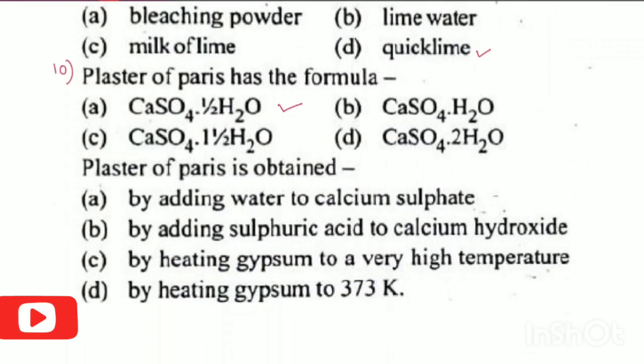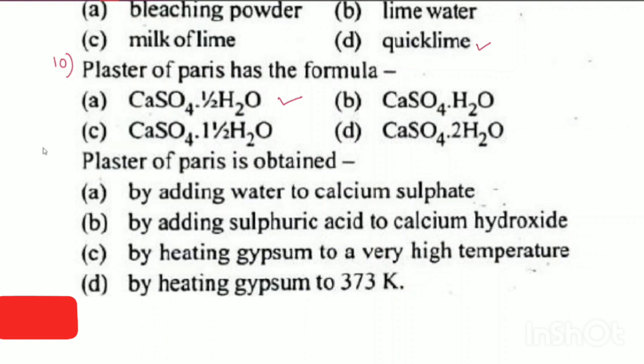We have the next question, number 11. Plaster of Paris is obtained by adding water to calcium sulfate, by adding sulfuric acid to calcium hydroxide, by heating gypsum to a very high temperature, or by heating gypsum to 373 Kelvin. Plaster of Paris is obtained by heating gypsum to 373 Kelvin. So this is our correct option.